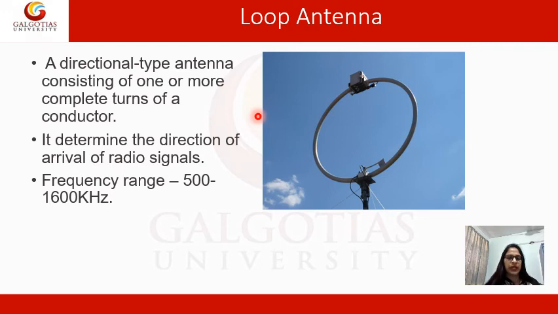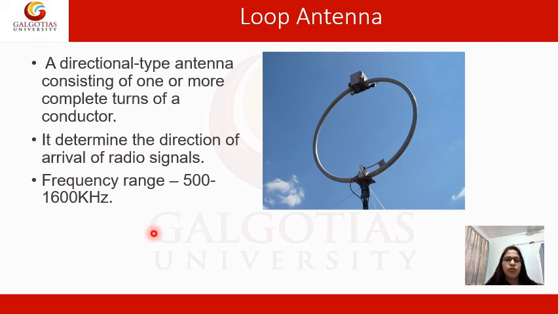Next one is loop antenna. See, this is a loop antenna. It forms a loop, a directional type antenna consisting of one or more complete turns of a conductor. One or more means it has one loop, a second loop, a third loop. It determines the direction of arrival of a radio signal. Arrival means the signal coming from the transmitter.